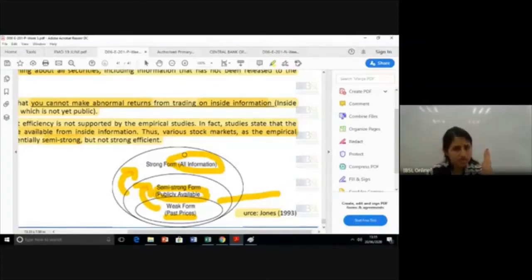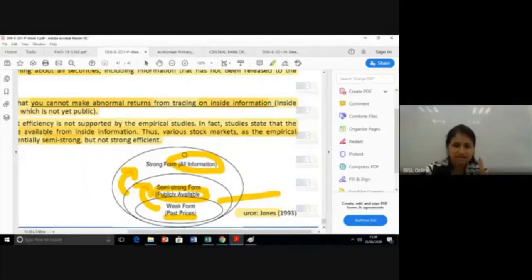So you can't overtake the market, or get an abnormal return, using the past or the publicly available present information. You can't get an abnormal return. But if you use inside information, because the price is not yet adjusted for it, you can get an abnormal return. Okay, and that's what this says.